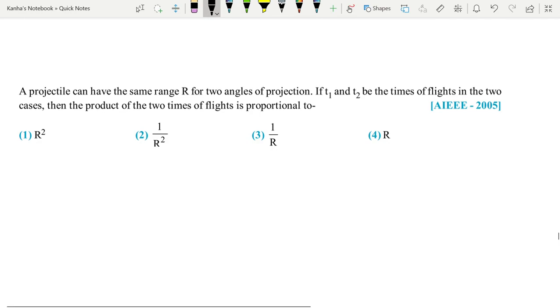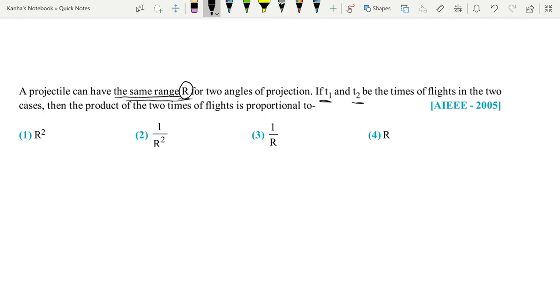A projectile can have the same range R for two angles of projection. This is a projectile motion question again, and it came in AIEEE, and a similar question came in JEE Mains 2019 as well. So let's look at it. If t1 and t2 be the times of flight in the two cases, then the product of the two times of flight is proportional to what? What is given to us? They are given some times and they have talked about range. Now they have said that it is the same range.